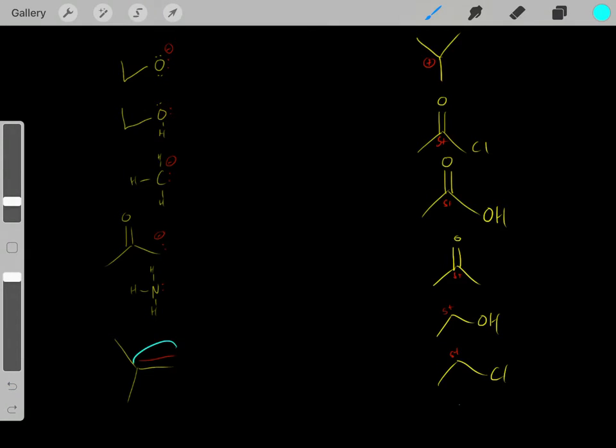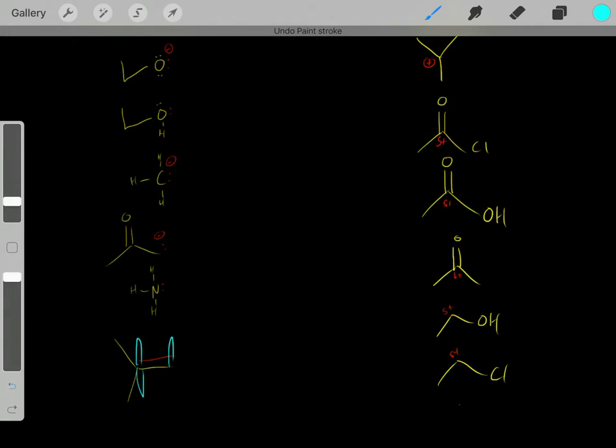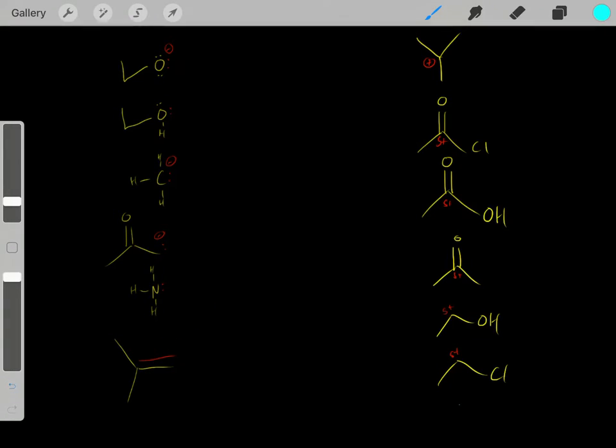And last thing, this is a pi bond. These pi bonds can also act as nucleophiles because again, we have these unhybridized p orbitals with these electrons in these p orbitals, so we have these negative charge electrons, so therefore this can also act as a nucleophile.